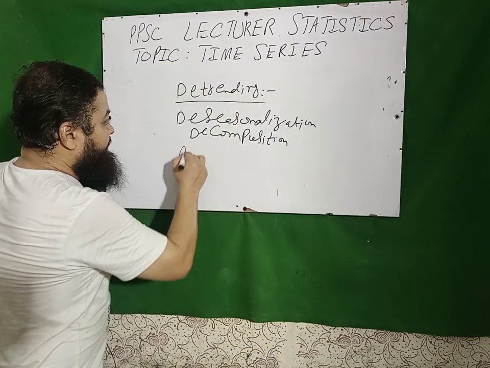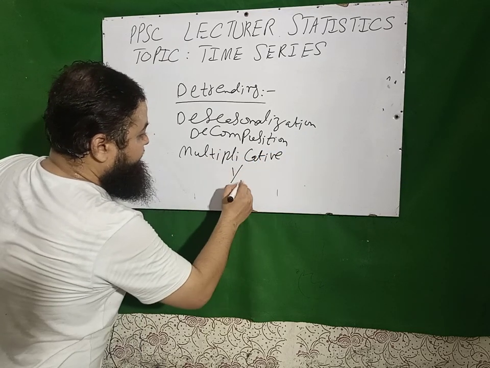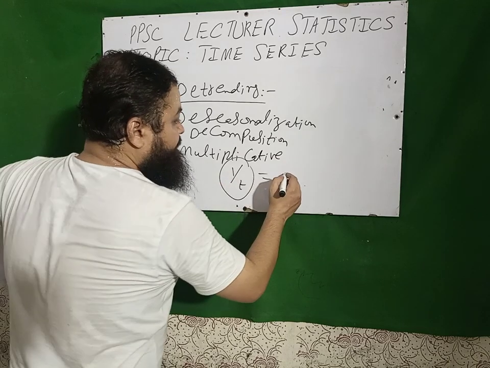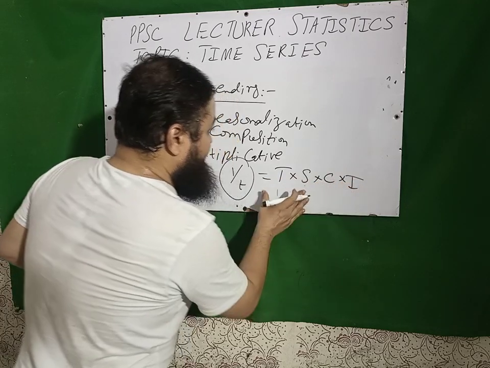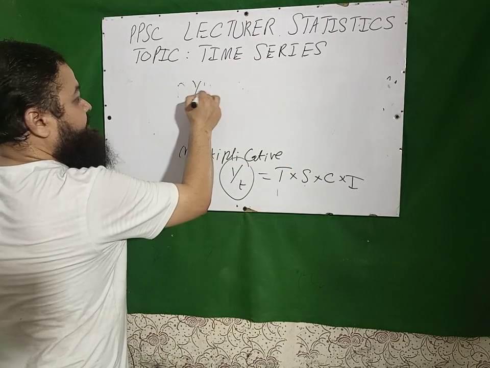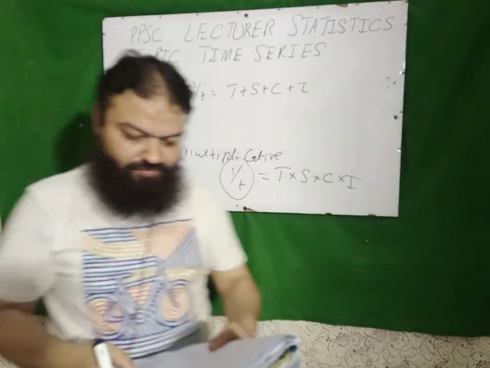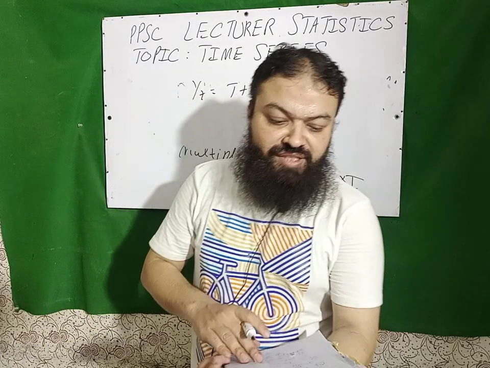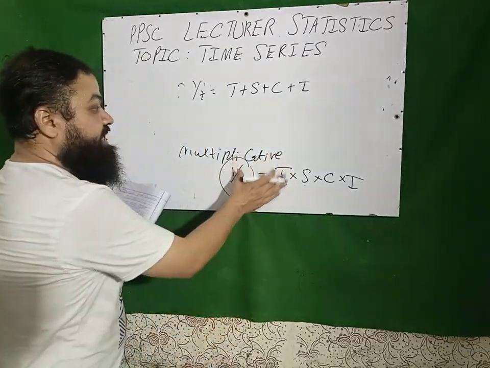We have two models. A multiplicative model: Yt, our observation collected at a time period, is equal to T multiplied by S, C and I. It is a multiplicative model, and we have an additive model also: T plus S plus C plus I. These four components are assumed to have a multiplicative relationship, which is called the multiplicative model.